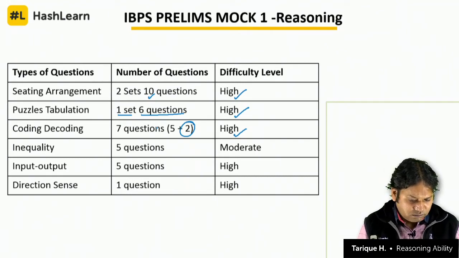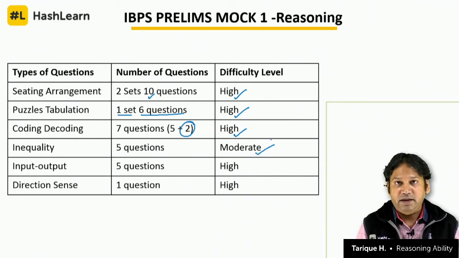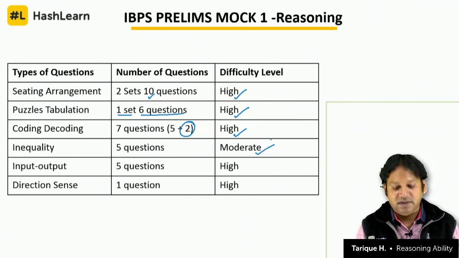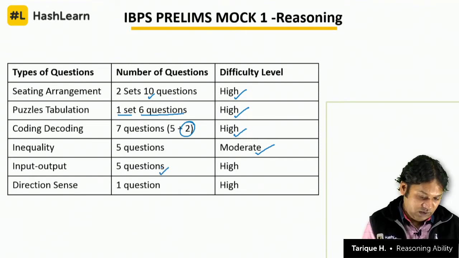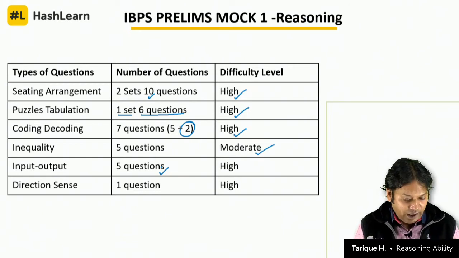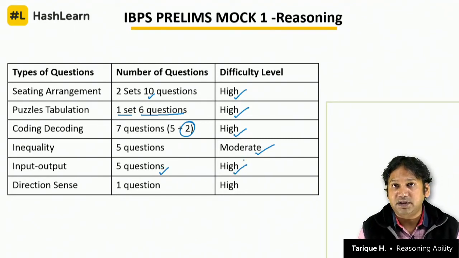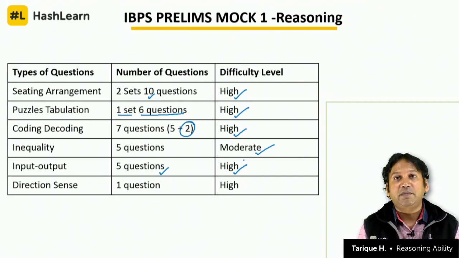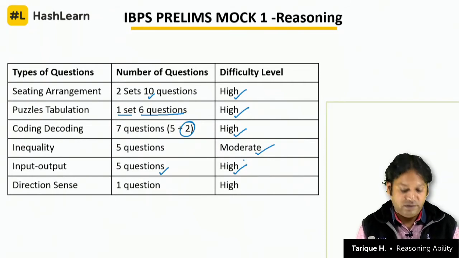Now inequality is normally a moderate question type. So this was the only set in mock test 2 from the reasoning section that was simple, and that was the 5 questions from inequality. 5 questions from input output was a unique addition in mock 2 which was not there in mock 1. This is the latest type of input output question, and given how new it is, how less familiar students are with these types of questions, and how there can be different ways of solving it, that makes it a high difficulty question for you.